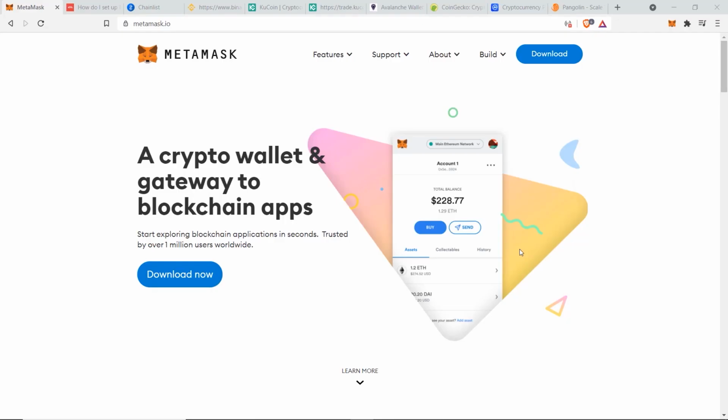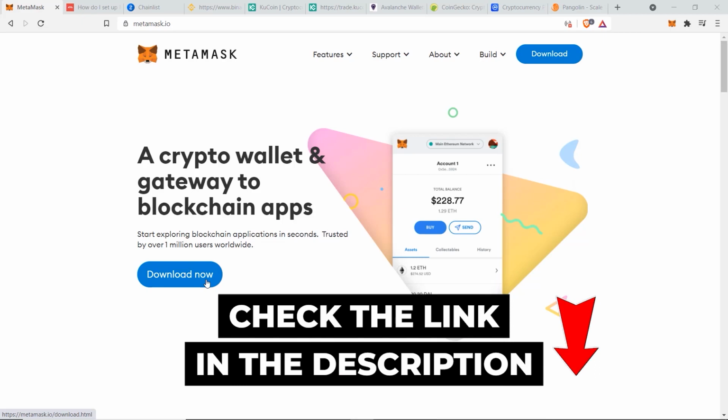Firstly, you'll need to have your MetaMask extension ready. But if you haven't installed it yet, then you can go to MetaMask.io and click on download now and follow their steps. But if you need more information and a guide on how to set up your MetaMask account properly, then I have a full MetaMask tutorial video, which I'll leave the link to in the description below to help you out.